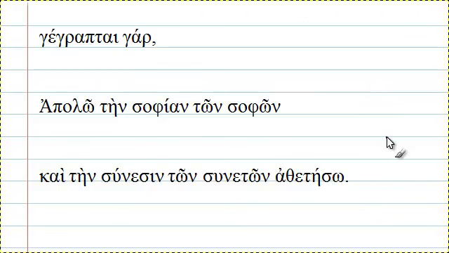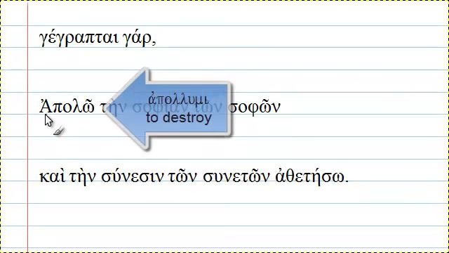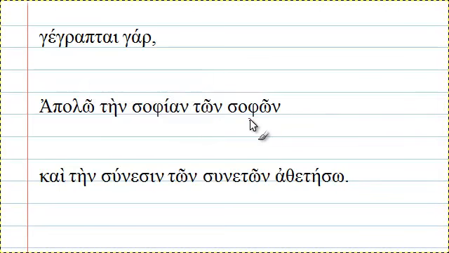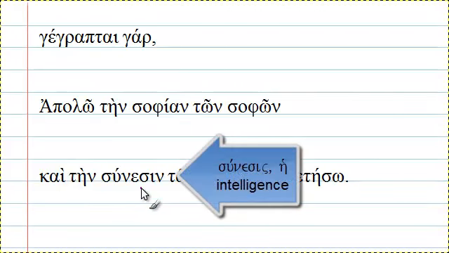As for words you may not recognize, this word comes from a verb we had yesterday, apolumi, and here it's just hiding in a different form. It means to destroy. This word comes from sophos, meaning wise, and you'll notice it's very similar in spelling to the noun for wisdom. This word comes from sunesis.